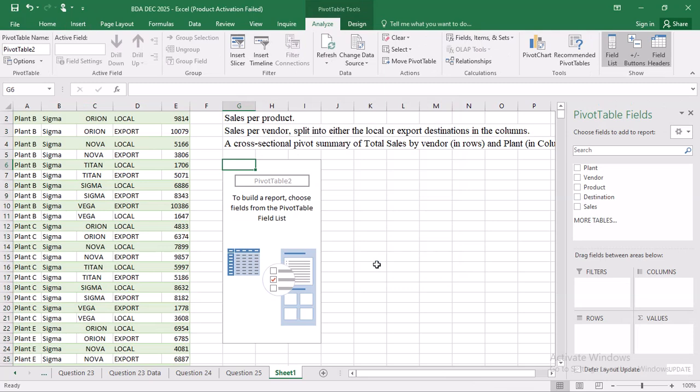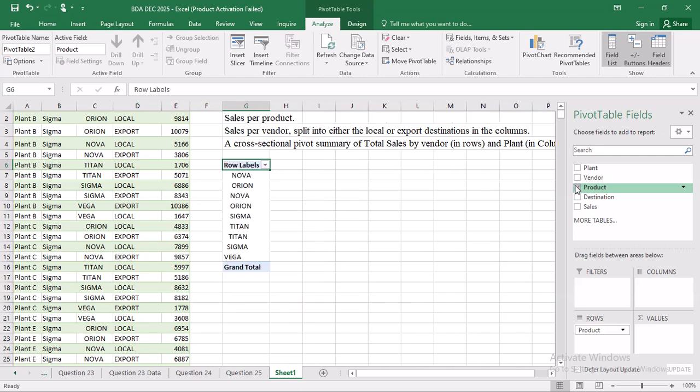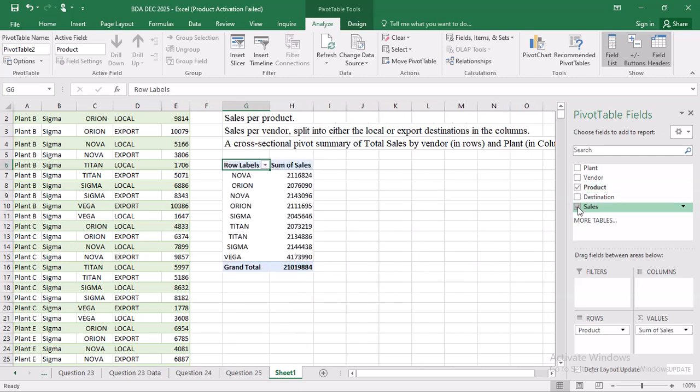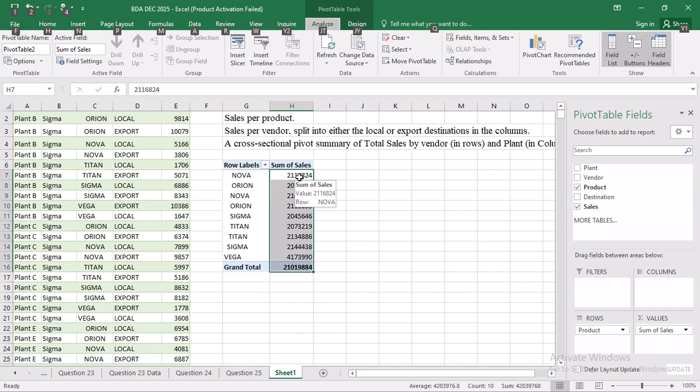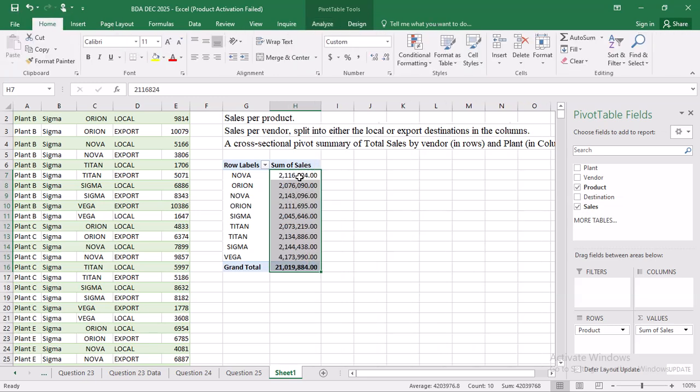Now the first one is sales per product. I just come, I check product, then down here I check sales. So there we already have the pivot of sales per product. I'll do the 1000 separator, and that is it. Part A, sales per product, like that.